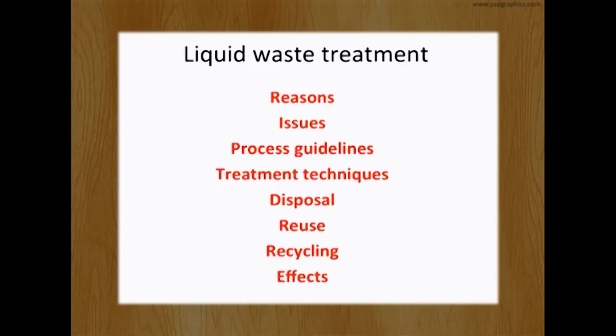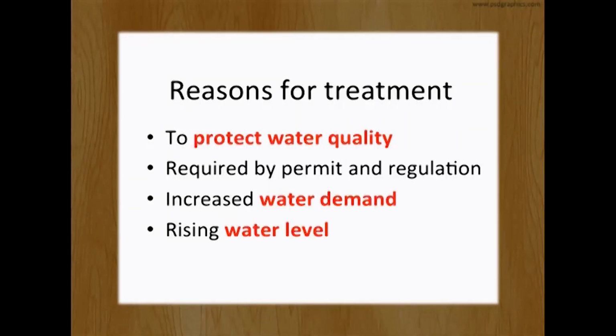Liquid waste treatment. It will include the reasons to treat, issues, process guidelines, treatment techniques, disposal, use, recycling, as well as effects. First, the reasons why we need to treat: to protect water quality, as well as to meet the rising water demand and the increasing value of water.